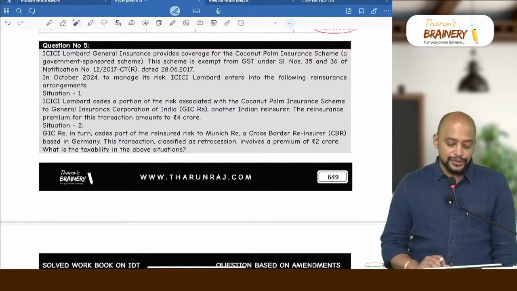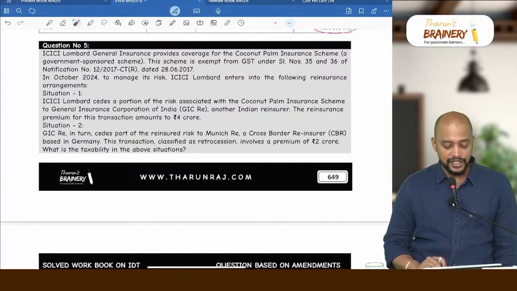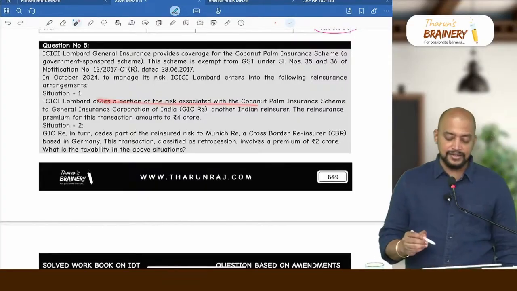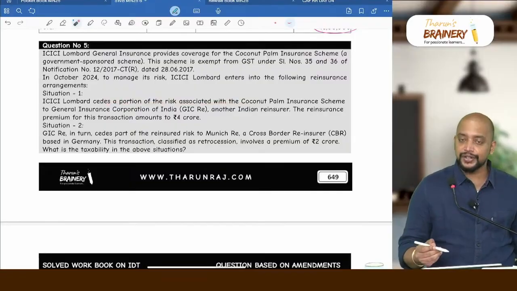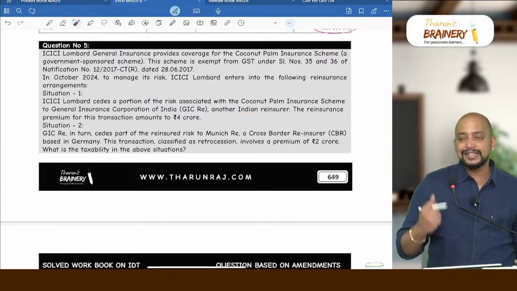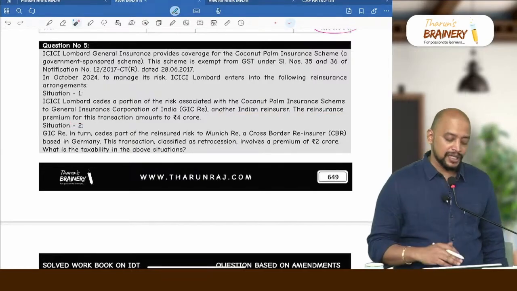In October 2024, to manage its risk, ICICI Lombard enters into the following reinsurance arrangements. Situation 1. ICICI Lombard cedes a portion of the risk associated with the coconut palm insurance scheme to General Insurance Corporation of India, another Indian reinsurer. The reinsurance premium for this transaction amounts to 4 crores. See, as the main insurance is exempted, its reinsurance is also exempted.